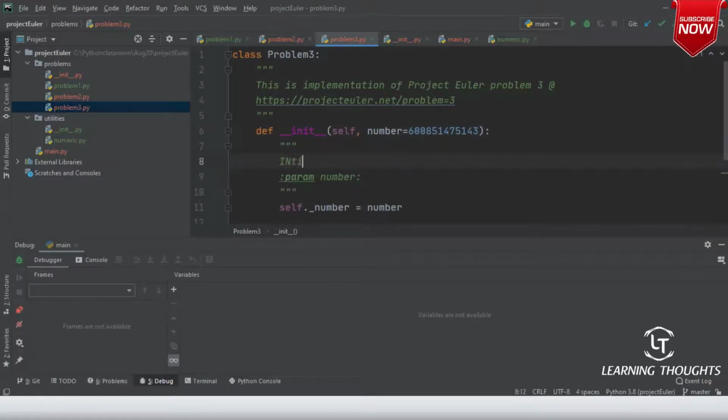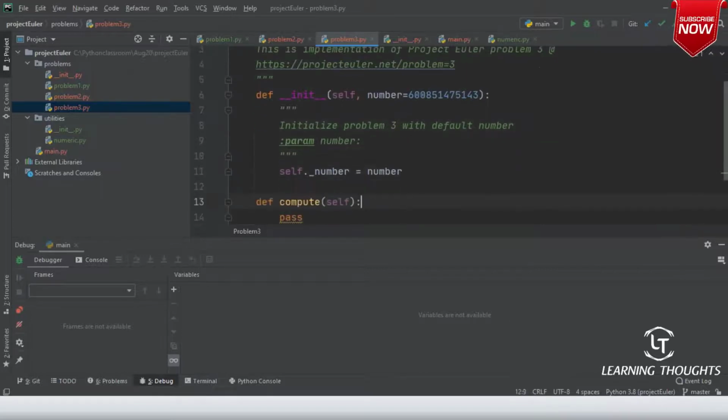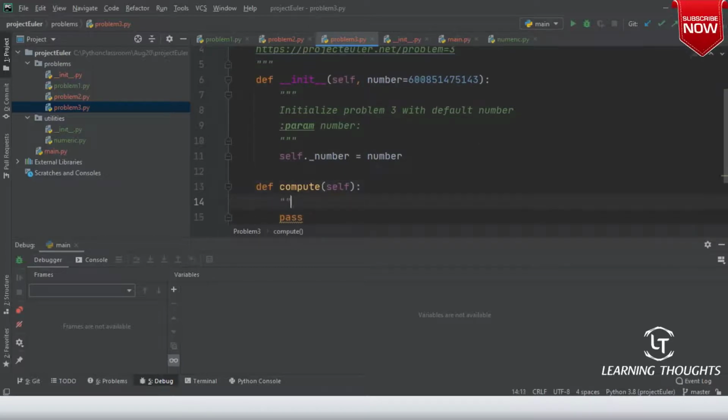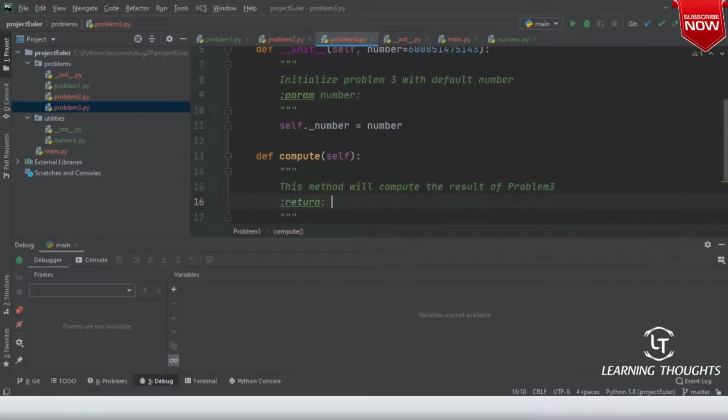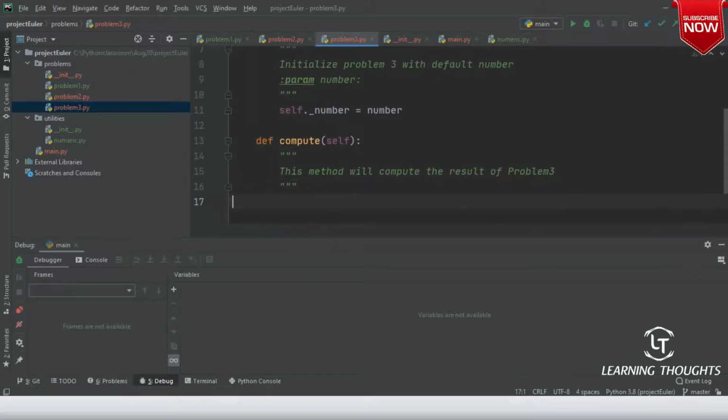Initialize problem 3 with default number stated in the problem. If you want to give a different number, you can always do that. Similarly, this method will compute the result of problem 3. Simple, sir. Now, this method will not print anything.